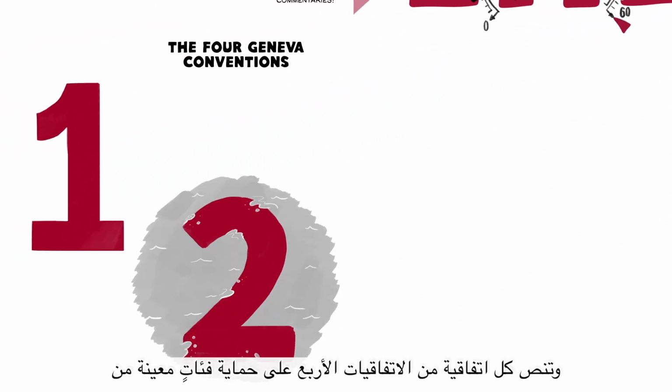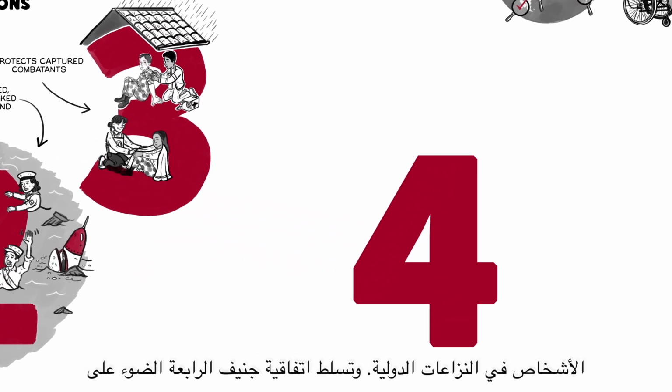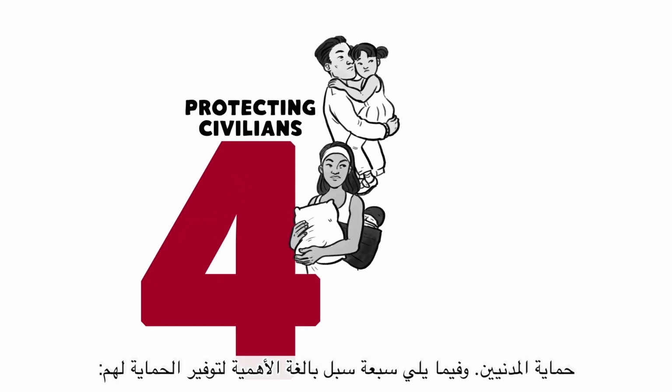Each of the four conventions protects a specific group of people in international conflicts. The Fourth Geneva Convention focuses on protecting civilians. Here are 7 crucial ways it does so.